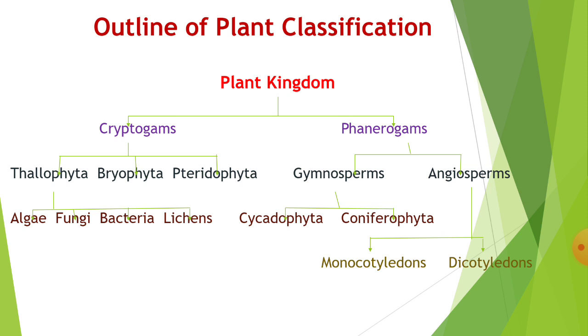And here we also see the outline of plant classification or the five kingdom system of plants. In the next lecture we discuss the general characters, and then we start the chapter on algae, then fungi, lichens, gymnosperms and angiosperms. Algae is taken by me, then fungi and lichens, these two chapters are taken by Dr. Kanade sir, then bryophytes, pteridophytes, gymnosperms and angiosperms. So that's all, and you may write this in your notebook.